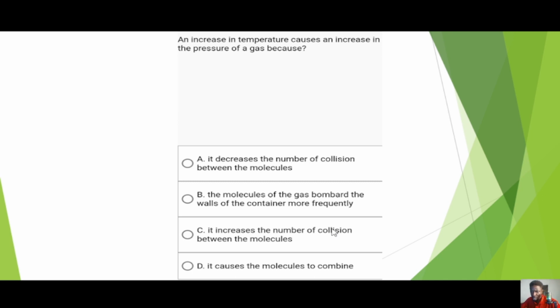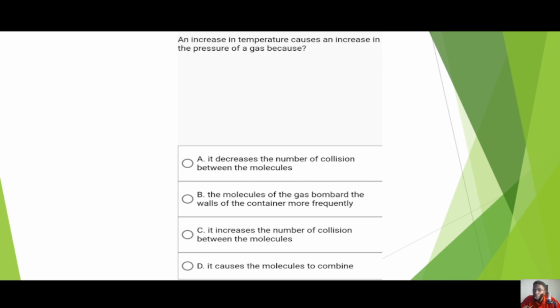So let's consider this particular question to help us understand the concept of pressure. The question says, an increase in temperature causes an increase in pressure of gases because option A, it decreases the number of collisions between the molecules. Option B, the molecules of gases bombard the walls of the container more frequently. Note that they said increase in pressure. And remember what we said about pressure, that once you are increasing collision, you are also increasing pressure. Remember, collision between the gas and the walls.